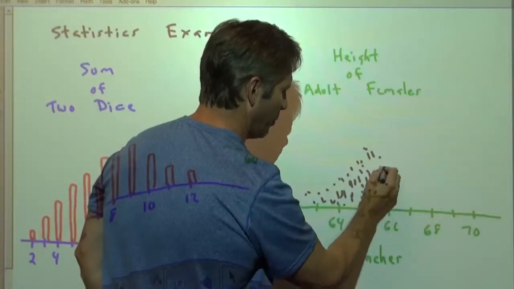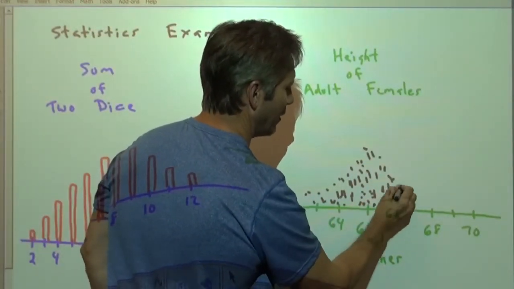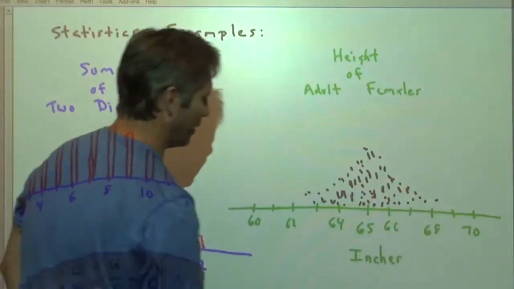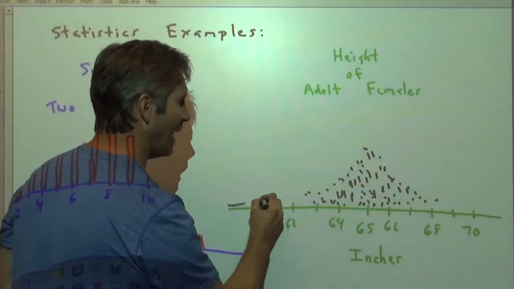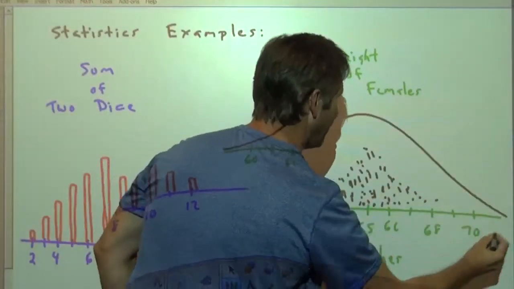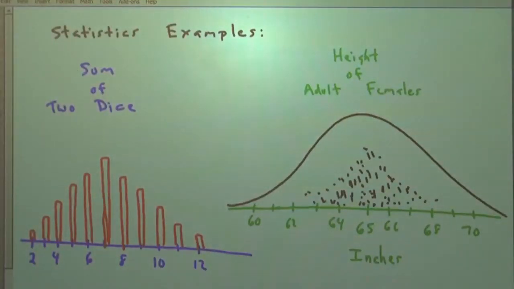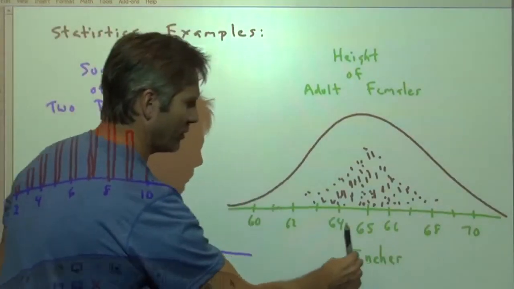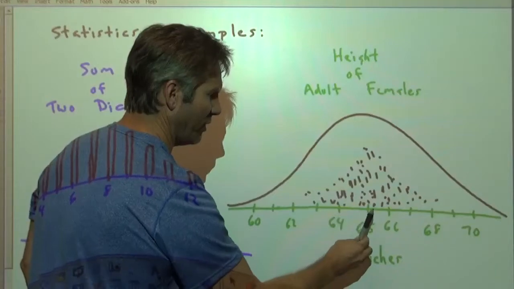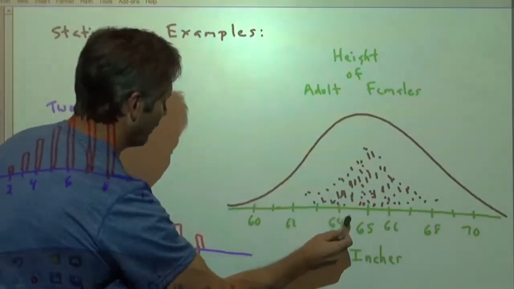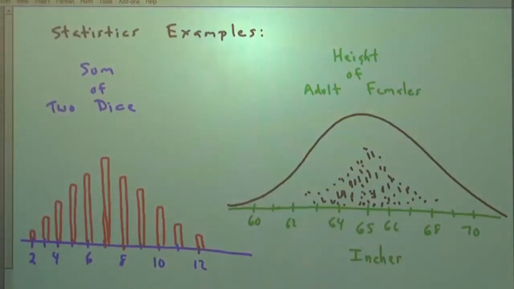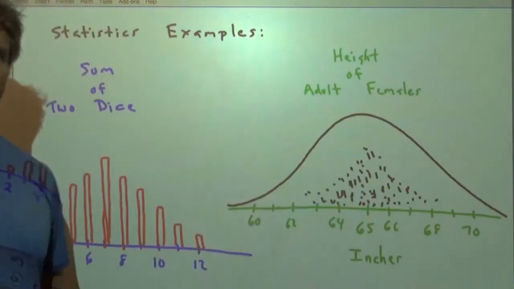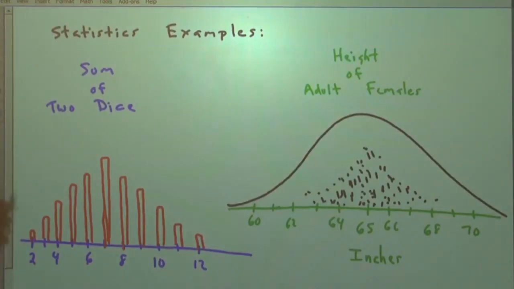But if we put all these heights together, they also tend to have a bell shape to them, but this would be continuous. Because technically a person could have any height between 64 and 65 inches, 64.33 inches tall or whatever. Both are bell-shaped, but this is a discrete variable, and that's continuous. So just a quick intro on what those things mean.